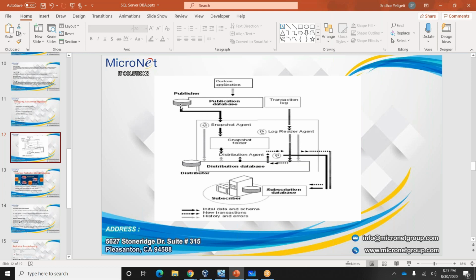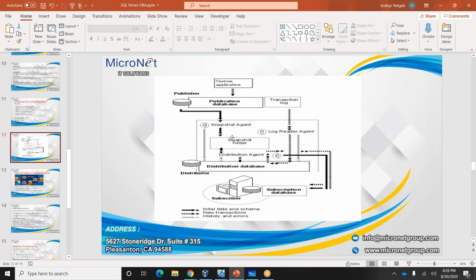From the publication database, the snapshot agent will be running, and the data will be kept in a snapshot folder. From there, the distribution agent will take this data and send it to the subscriber.